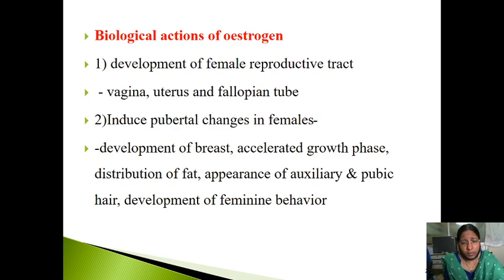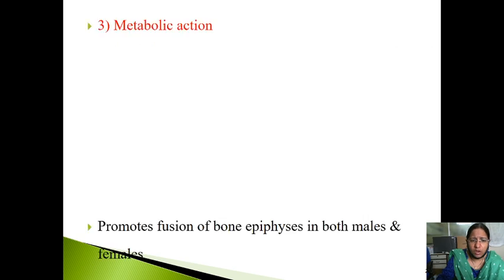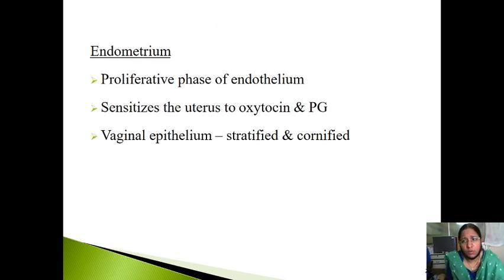Then it induces pubertal changes in the females: development of breast, accelerated growth pace, distribution of fat, appearance of axillary and pubic hair, and then development of feminine behavior. If these cause us to induce the pubertal changes in the females, what happened in the endometrium? I already told you, if you remember what I told you in the menstrual cycle, it is responsible for the proliferative phase of the endometrium.